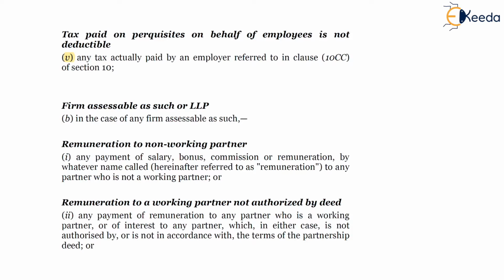In such a case, such a tax liability will be exempt in the hands of the employee under section 10(10CC). However, such taxes paid will be disallowed in the hands of the employer.